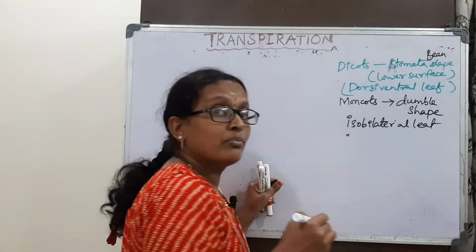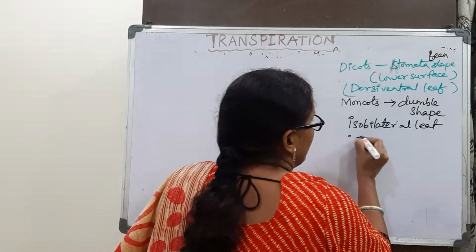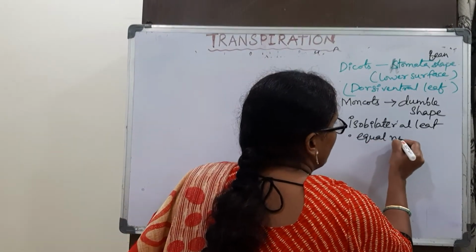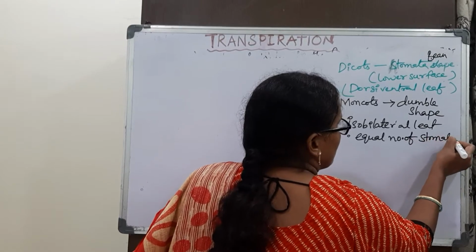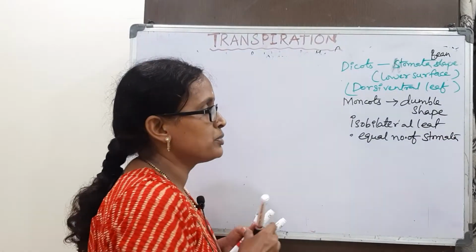Stomata are present on both sides, an equal number of stomata. So this is about the types of leaves.